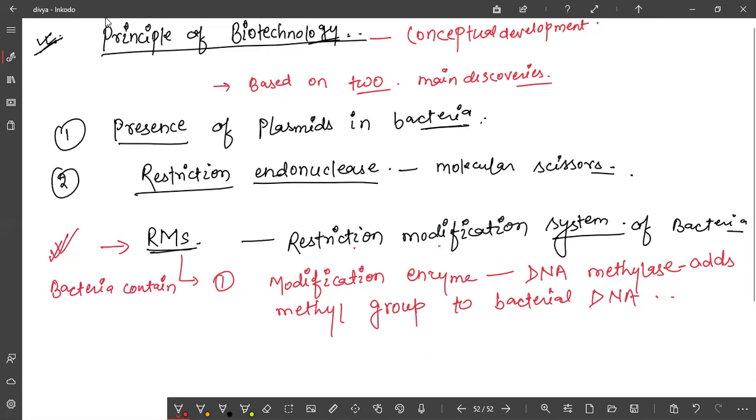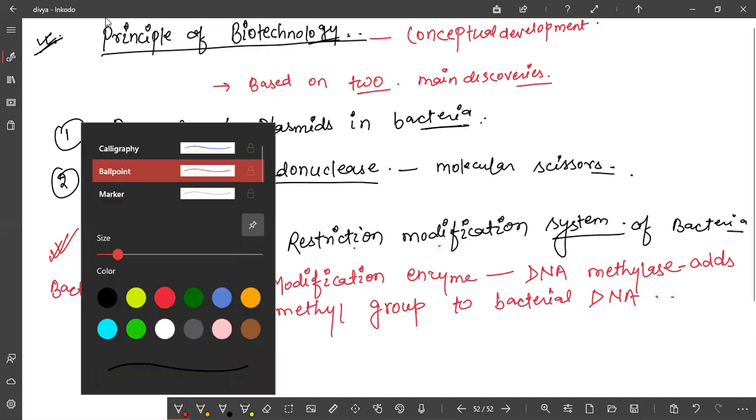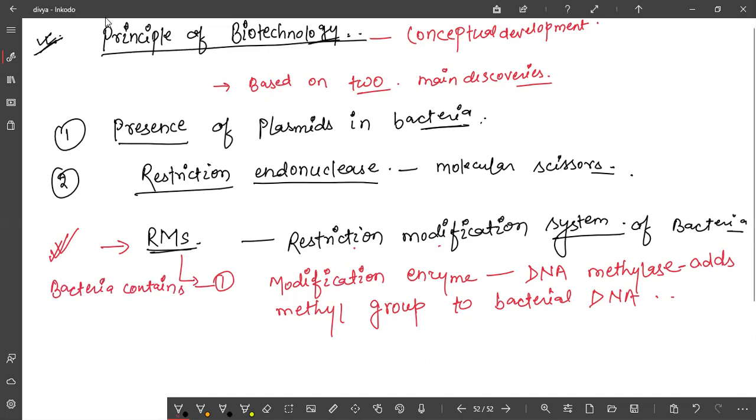So bacteria contain one modification enzyme, and modification enzyme means simply DNA methylase. And what does DNA methylase do? It adds a methyl group to bacterial DNA. This is the defense mechanism. RMS is a type of defense mechanism of bacteria.